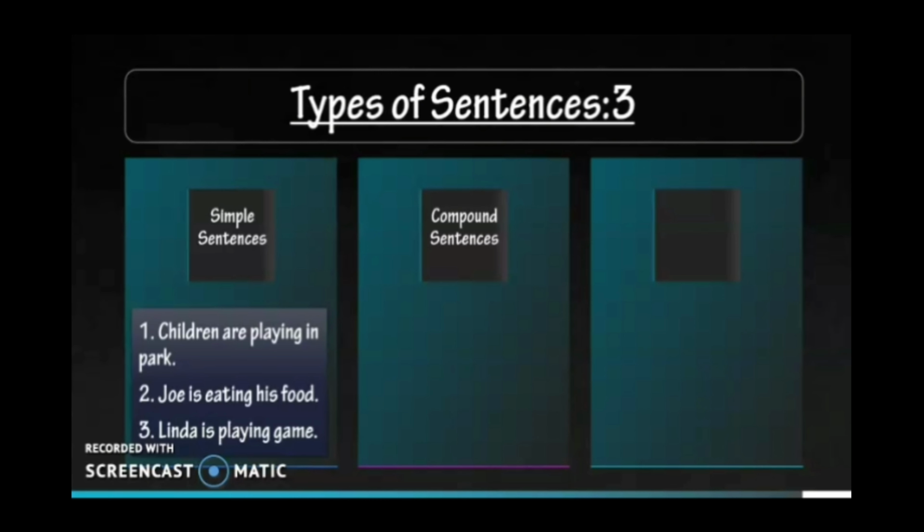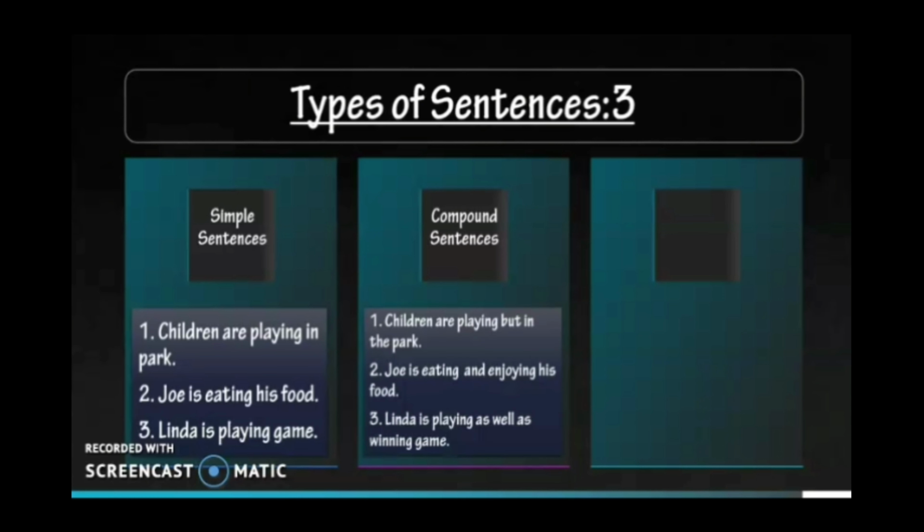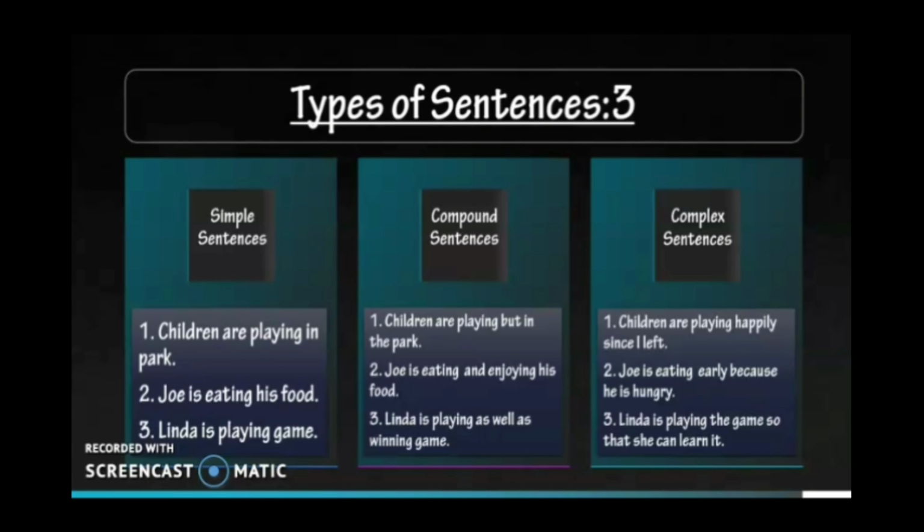Second one is compound sentences. Children are playing but in park. Joe is eating and enjoying his food. Linda is playing as well as winning game. And third one is complex sentences. Example for this is: children are playing happily since I left. Joe is eating early because he is hungry. Linda is playing the game so that she can learn it.